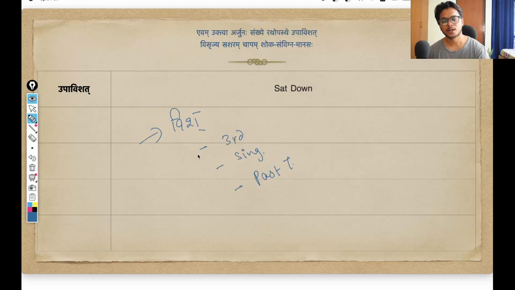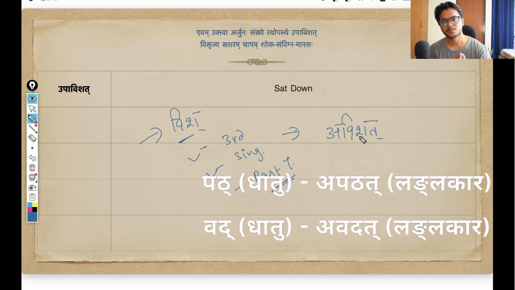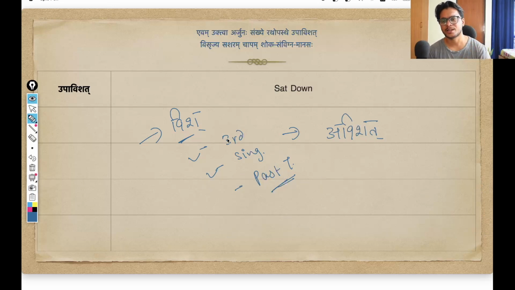And this particular dhatu in third person, that is pratham purush, singular, ekvachan, and past tense, so lang lakar, as you say in Sanskrit. In these three properties, third person, singular, past tense, this particular dhatu changes into avishat. This is the same way a lot of dhatus change their form in past tense. So pathat becomes apathat. Vadat becomes avadat in all those senses, right? So vish changes into avishat. That means some third person sat down.